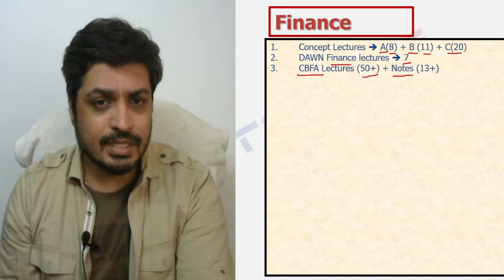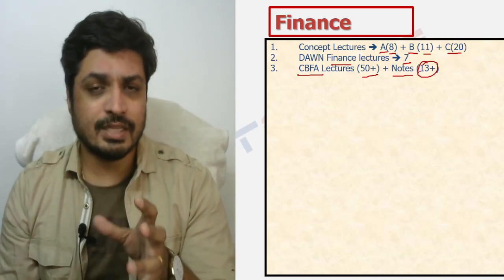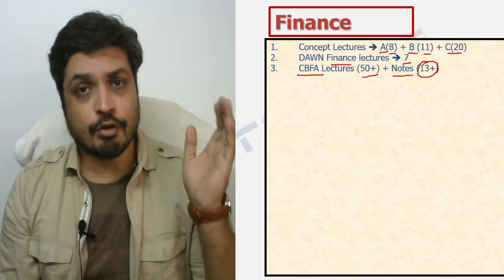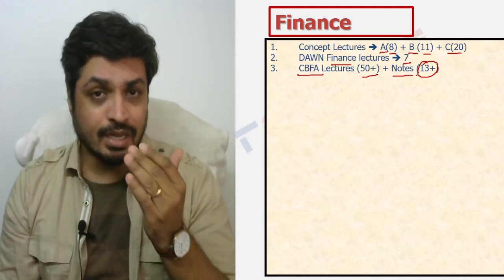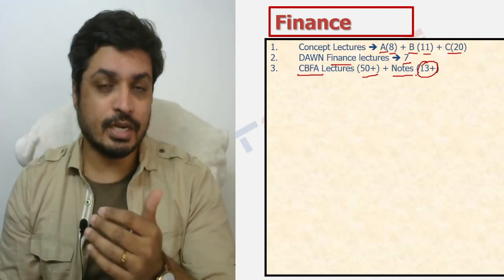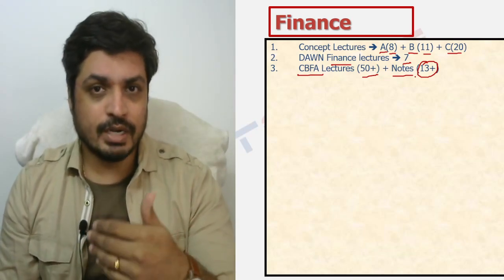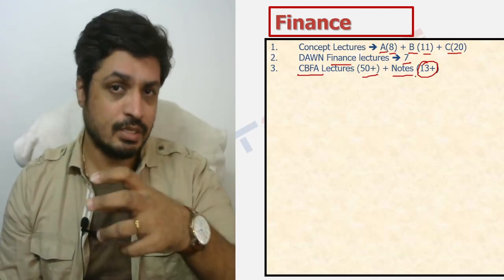From a CBFA standpoint, the main thing that I'm looking at is that you cover the 13 plus notes that are there. These are monthly notes. So when I say 13 plus, it means we're looking at from February till March. It's a monthly set of notes that are available. Of course, again, a priority has to be set wherein you go in the reverse direction. So let's say, for example, March would be uploaded in another week's time. So you go back, March, February, January, you cover 2022.